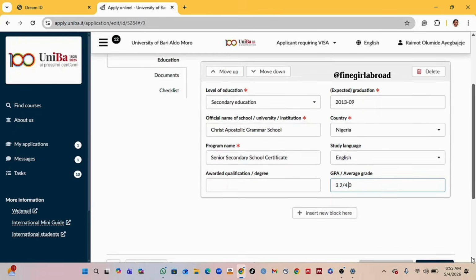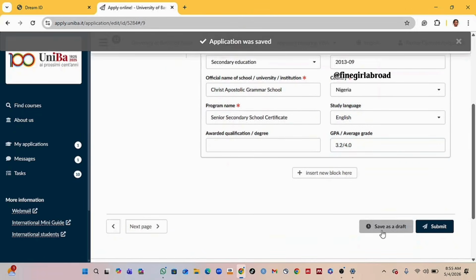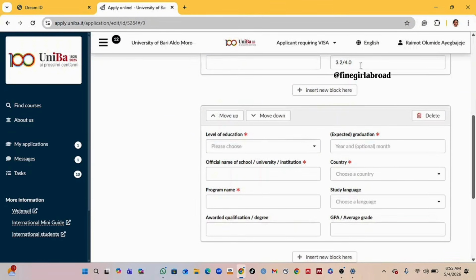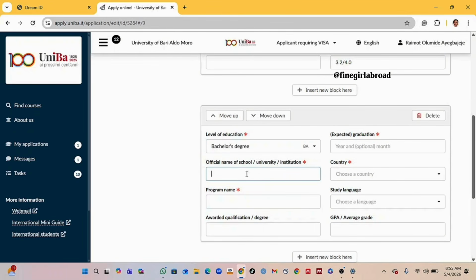So the next thing we have to do, we can decide to first save as draft. After it has been saved, then you insert new block, because we just input only our secondary school, and we are supposed to now input our bachelor's degree as well. I hope you understand. Then the official name of the school. For my bachelor's degree, I graduated from University of Ilorin.